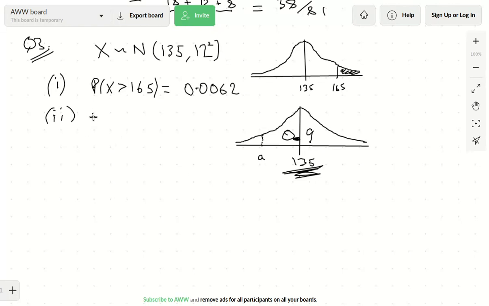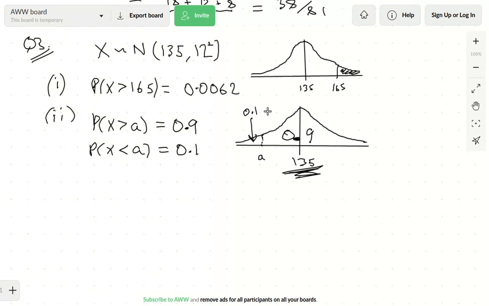But we want to find the value of A for which the probability that X is greater than A is 0.9. Or even better, you can restate that, and it's exactly the same thing. Find the value of A such that the probability that X is less than A is 0.1, because that area is going to be 0.1. Basically it all kind of works back to front to the way your head might think about it.